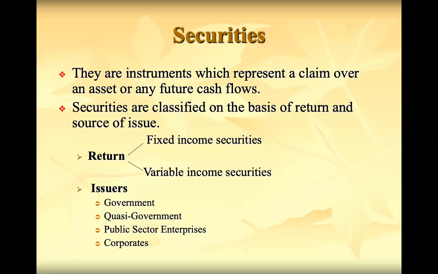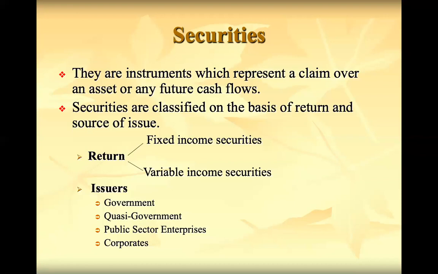These financial instruments represent a claim over an asset, because if the organization becomes liquidated and insolvent, then these instrument holders will have a claim on the assets of the organization. The assets of the organization have to be auctioned, sold, and the cash distributed among the financial instrument holders. That is why they represent a claim over assets or any future cash flows.